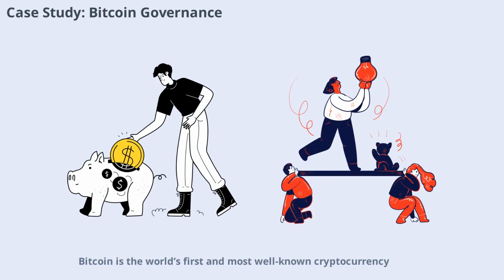Bitcoin is the world's first and most well-known cryptocurrency. Its governance is largely off-chain, relying on community discussions, developer proposals, and miner support. Major changes require broad consensus, which can be slow but helps maintain stability. Bitcoin's approach highlights the strengths and limitations of decentralized governance, especially in large global communities.